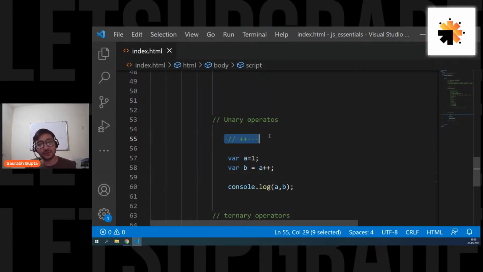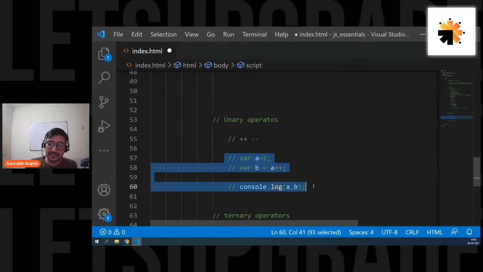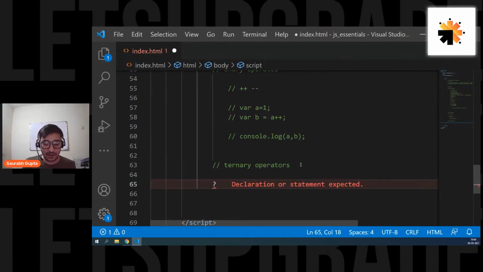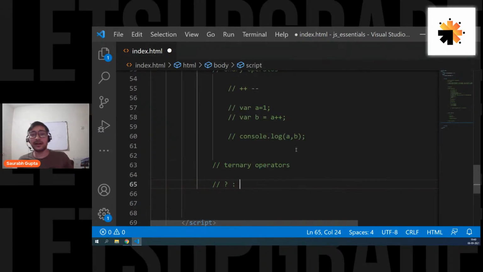And these are the two operators that are under unary. So don't worry about it right now. Is that clear? That's it. Simple, easy, understandable. And don't worry about ternary. I'll explain this to you tomorrow, because before that, I also want to tell you something else. So ternary, wait for it. But I'll at least tell you how the operator looks. It looks like this: question mark and colon. The ternary operator looks like this, but how it works, I'll tell you tomorrow. Why? Because you will understand it better once we are completed with conditional operations.